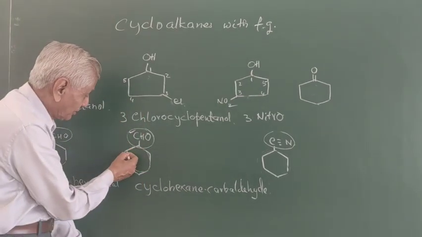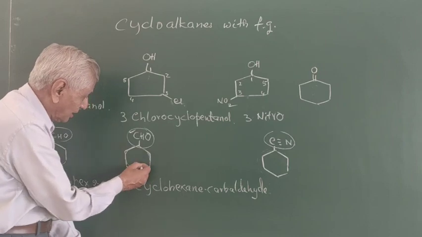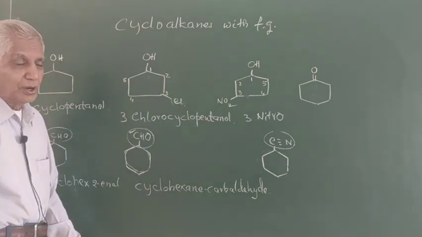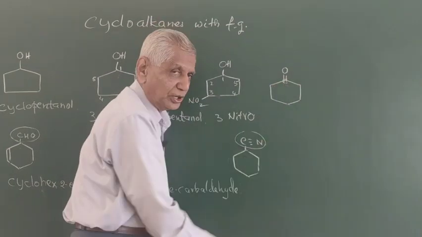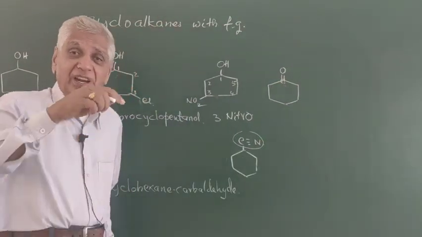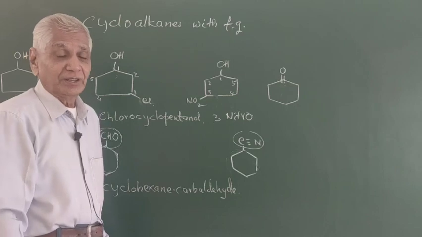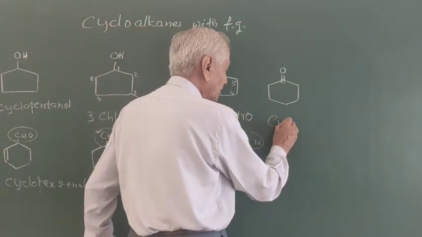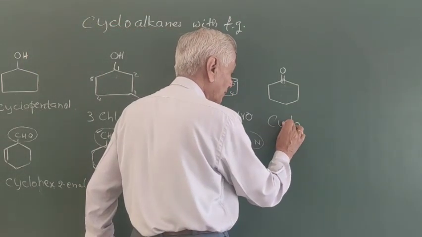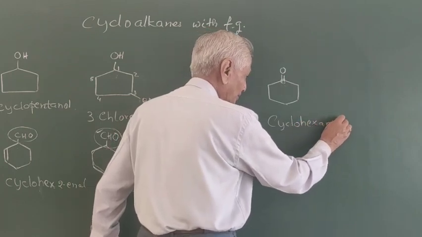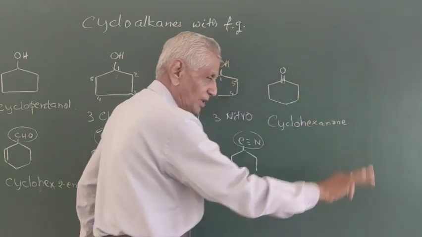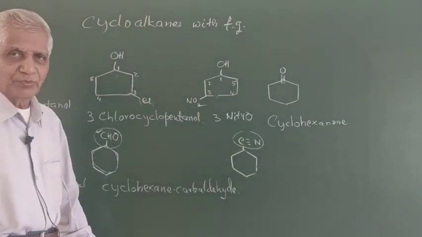Therefore, this is called cyclohexane carbaldehyde. But here, this carbon, the CO group, is in the ring, part of the ring. Therefore, this is called cyclohexanone.